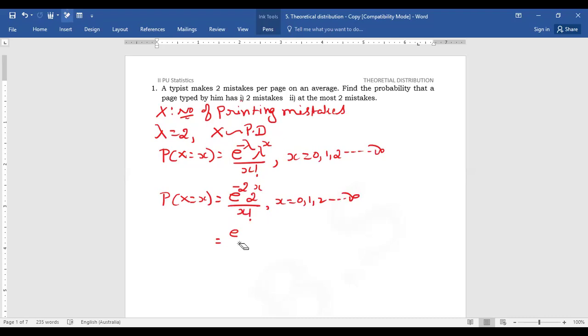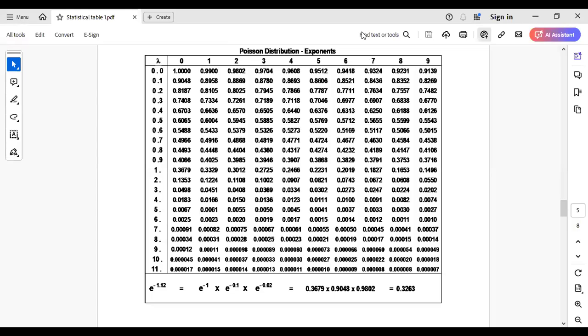The value of e power minus 2 is obtained from the table value. Here we consider the e power minus lambda value by this table, that is the Poisson distribution exponents.